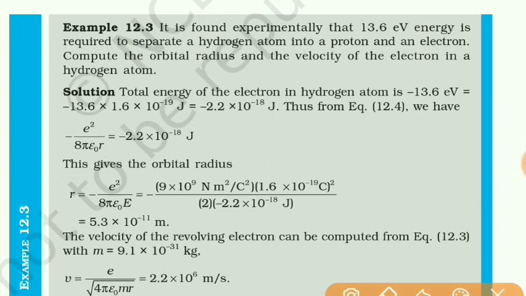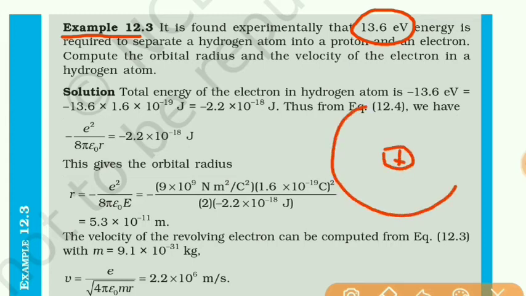Now example number 12.3. Given that this much energy is required to separate an electron from a hydrogen atom, it means if this electron is revolving around the nucleus, then it has this much energy in negative. So if we supply this much positive energy to this electron, then what will happen?